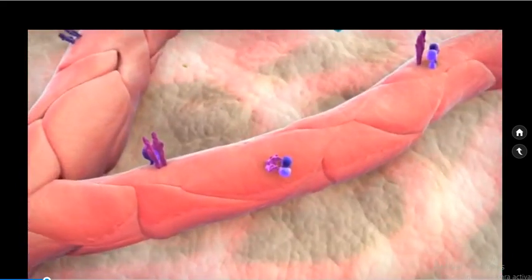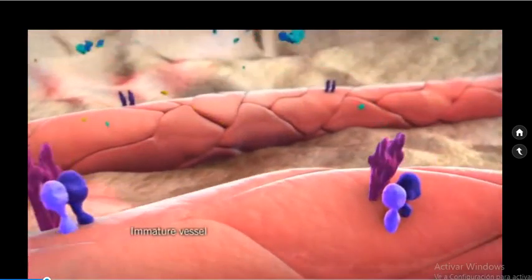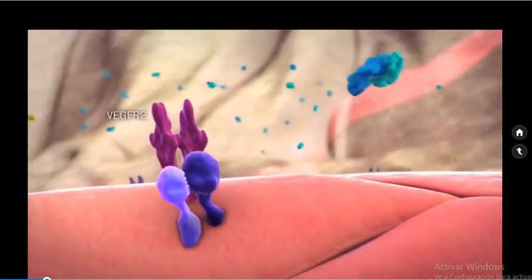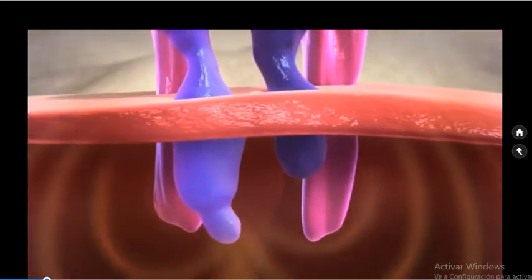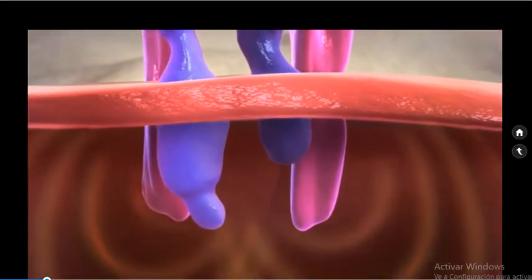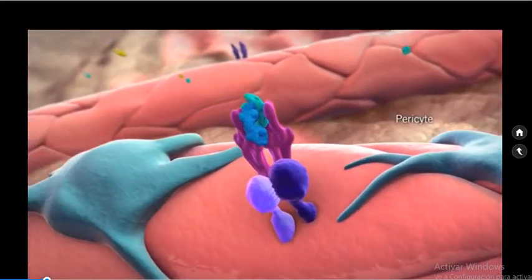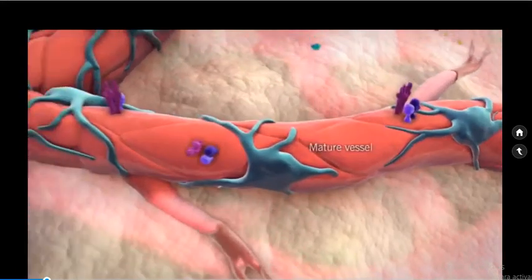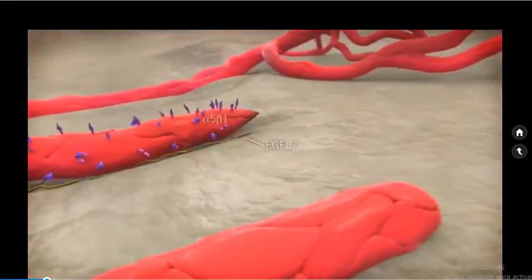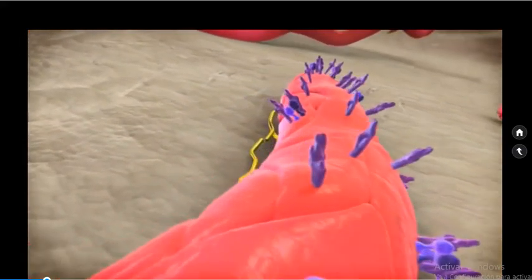There are several important factors in angiogenesis, one of which is vascular endothelial growth factor, VEGF, which promotes endothelial cell proliferation and migration. Other angiogenesis regulators include EGFL7 and alpha-5 beta-1 integrin, which contribute to the process of new blood vessel formation.